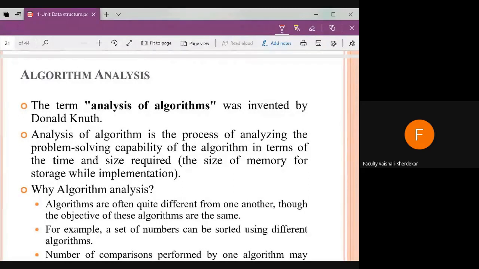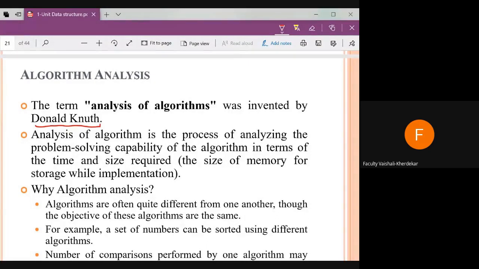And how do we find that out? Again, why is there a need for algorithm analysis? Before that, the term analysis of algorithms was invented by Donald Knuth.